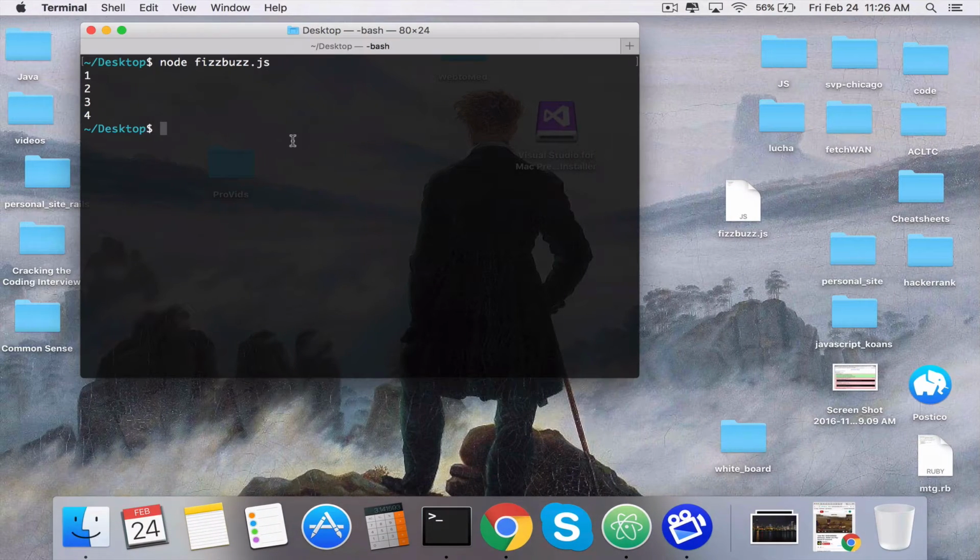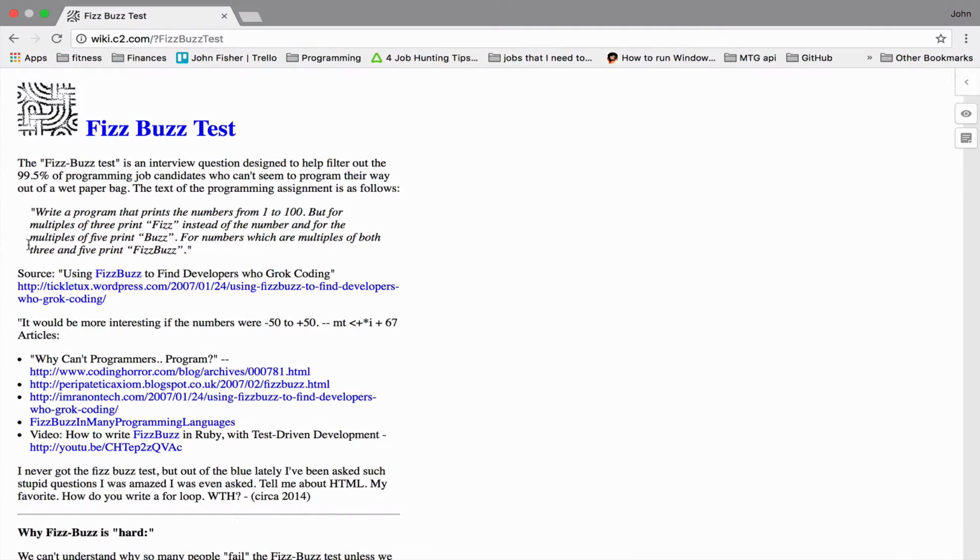So Fizzbuzz is this classic problem right here. Your whiteboard interview might be a little bit different, but I just want to stick with the strict definition. Write a program that prints numbers 1 through 100. If it's divisible by 3, replace that number with Fizz. If that number is divisible by 5, replace it by Buzz. If the number is divisible by 3 and 5, print Fizzbuzz. So we're just going to do this, and we're going to do this using recursion.